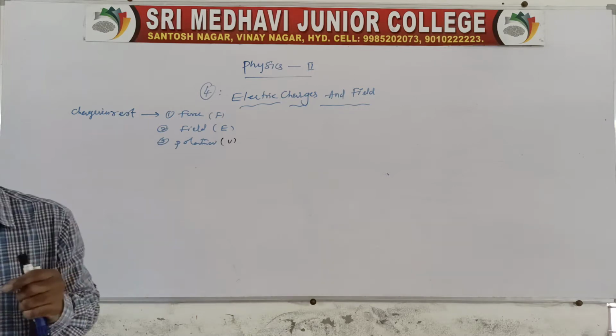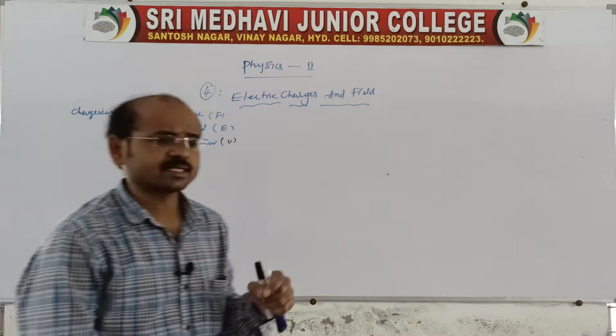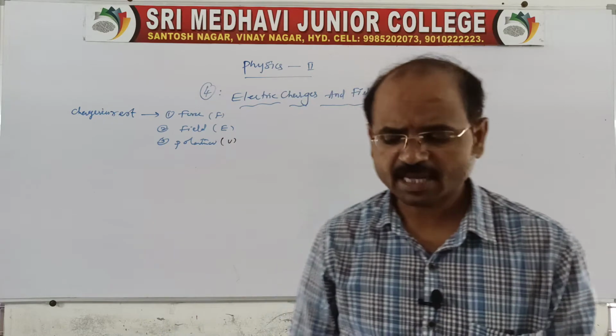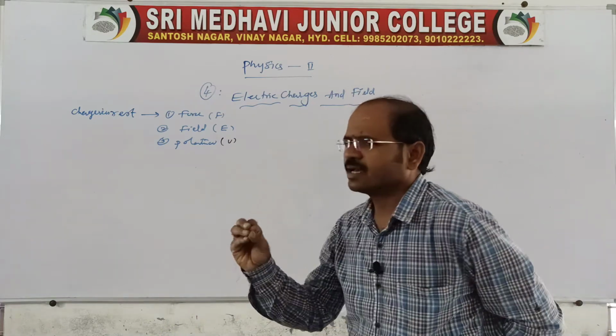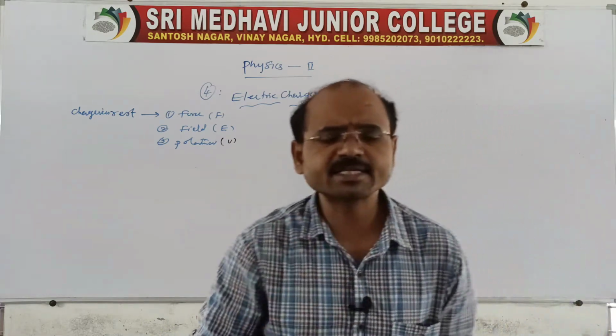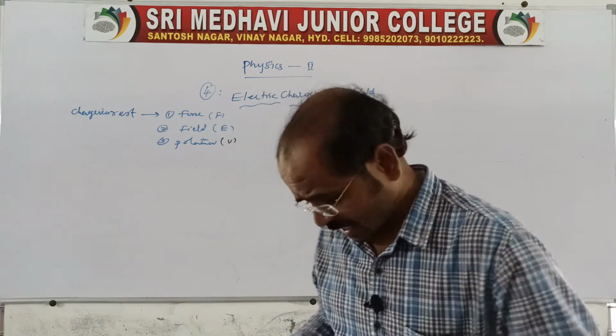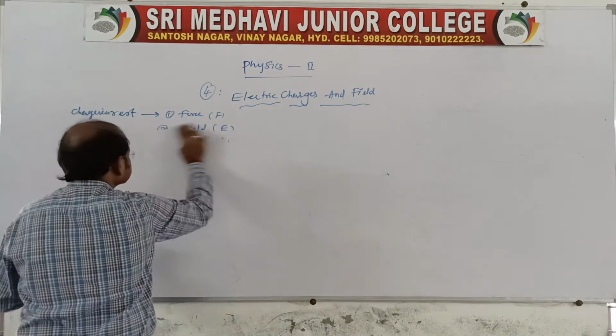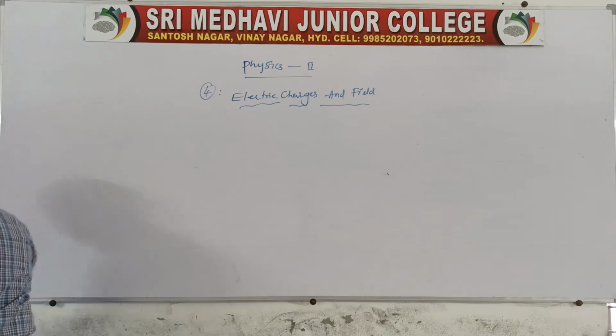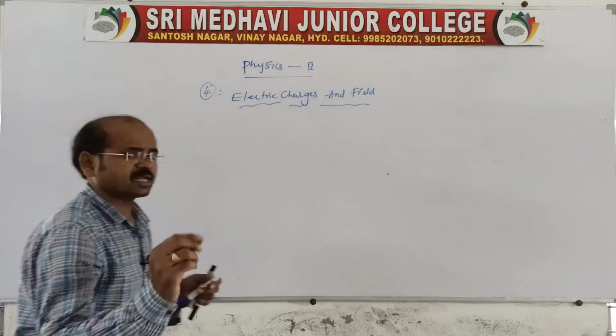Sir, what is meant by electricity? Electricity is nothing but charge having energy.